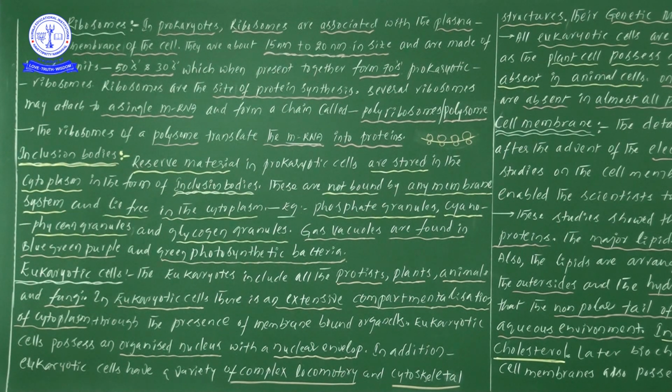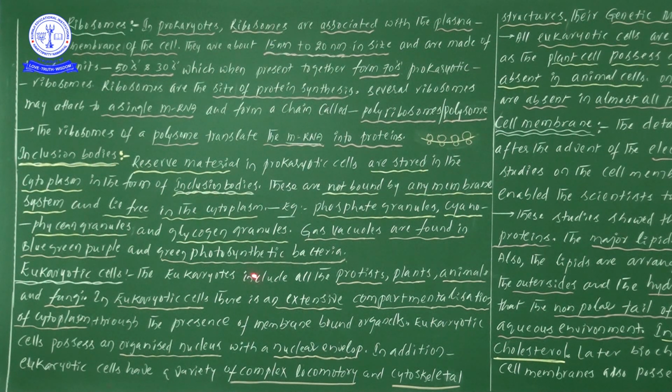The first one, kingdom Monera, definitely comes under prokaryote. The remaining, the second kingdom up to the 5th kingdom, Protista, Fungi, Plantae, Animalia, all organisms except kingdom Monera, can be taken under eukaryotic cells.